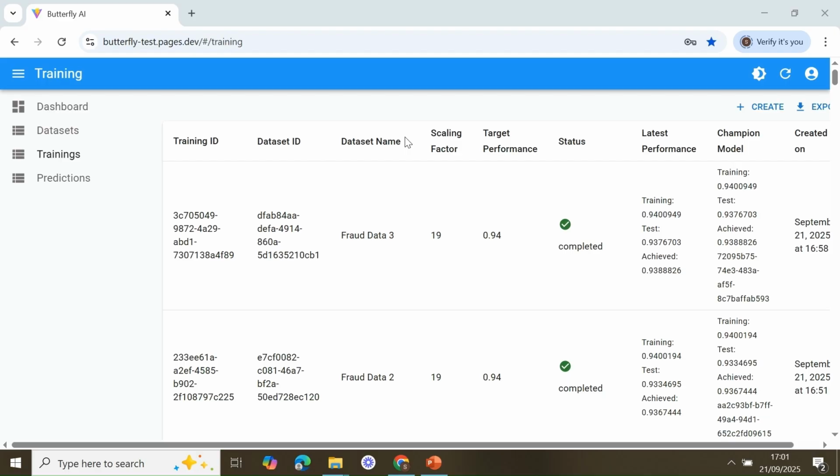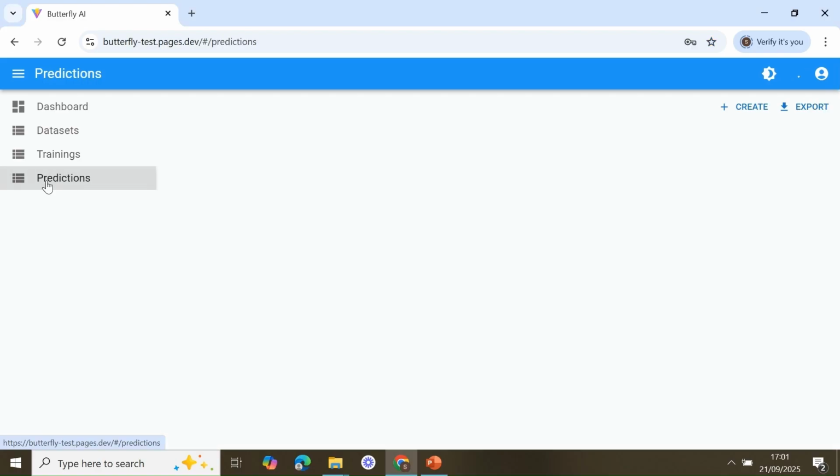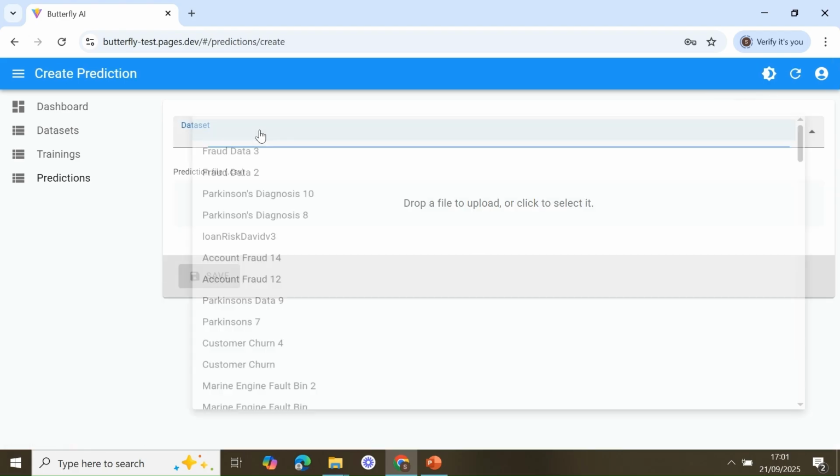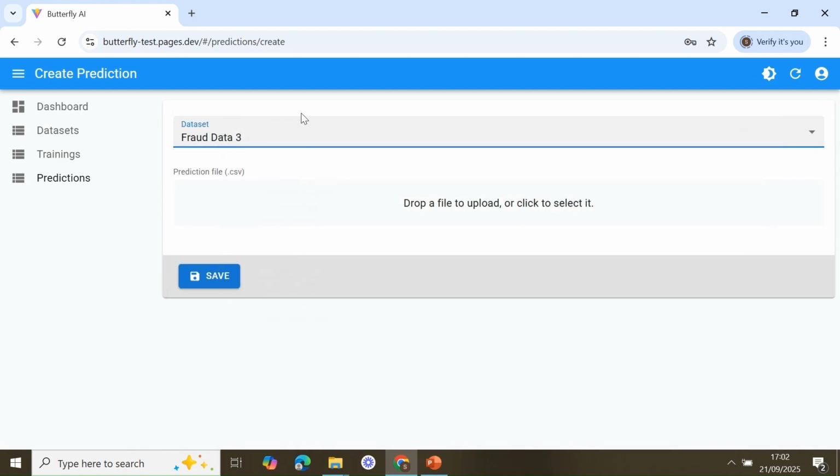The next step is to use this champion model that we have here for batch predictions, to create batch prediction for fraud detection. Now, all you need to do is go to the prediction screen by clicking on prediction, and now click on create. The dataset is the latest we created, with the best model associated with that.